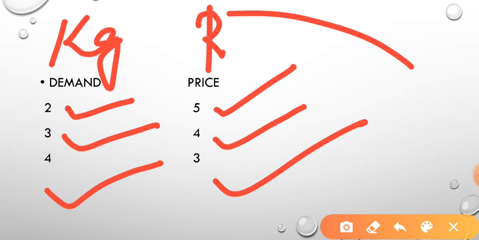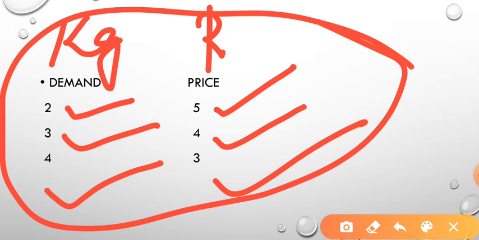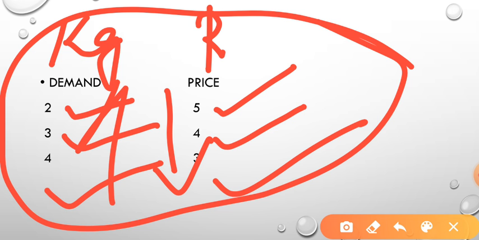So when you are purchasing more, the demand will rise. That's why from 2 kg it has become 3 kg. Now further, suppose the price is falling. Now further it has fallen, then you can say the demand has again risen to 4 kg. So in this way, this table is a relationship of price and demand in tabular form. This table clearly shows when the price is falling, the demand is going up.